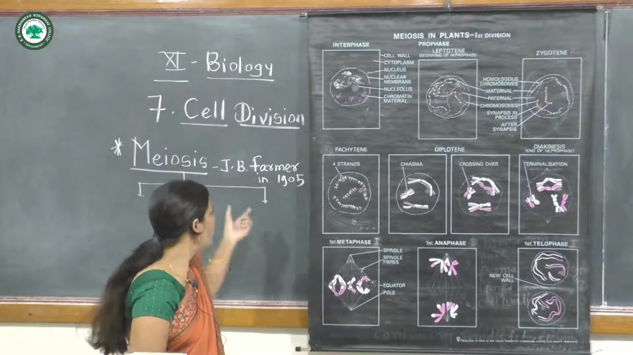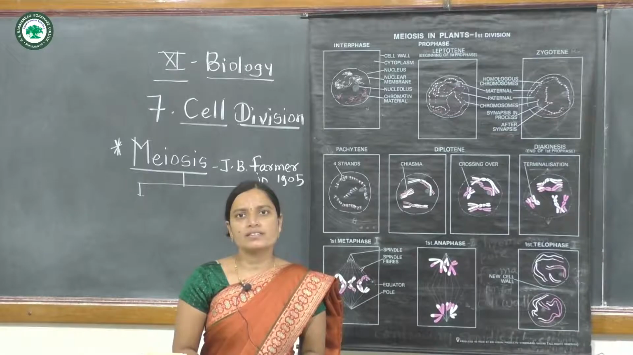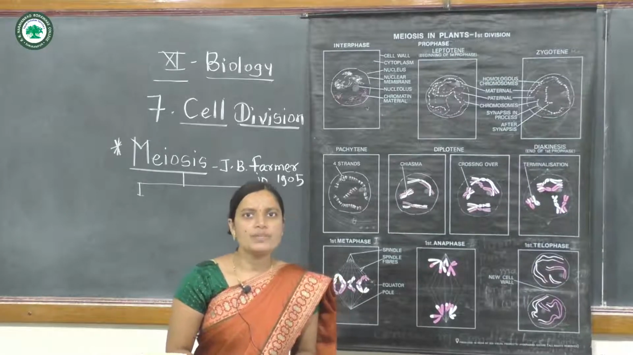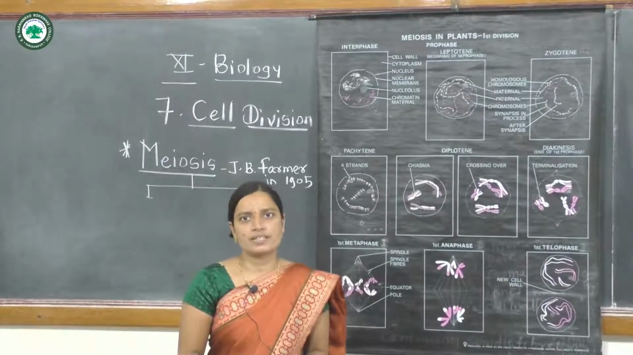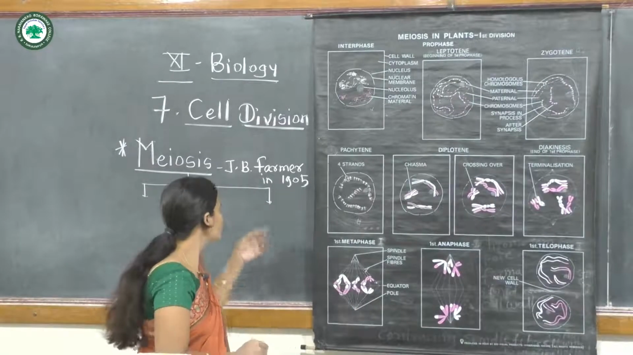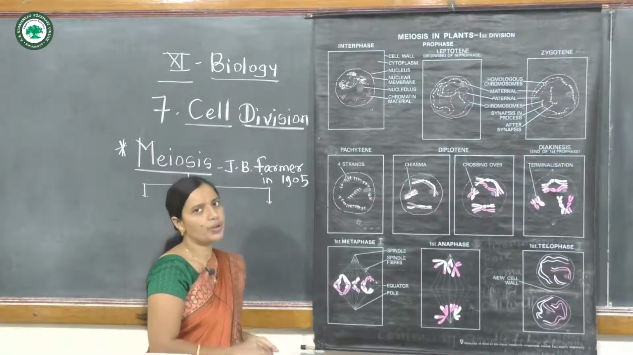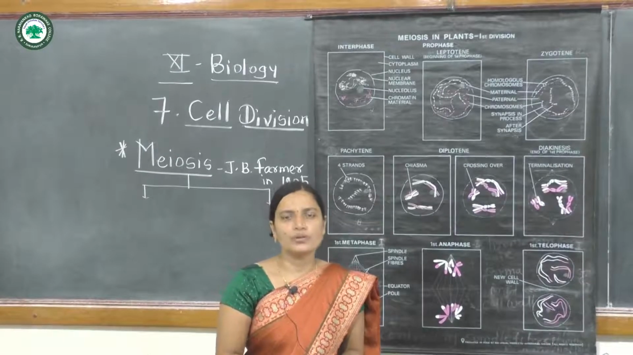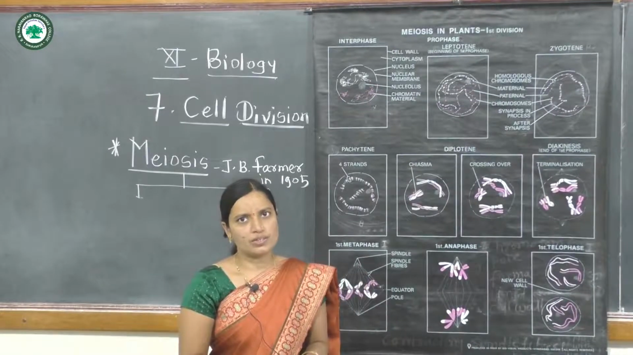Now the next cell division, meiosis, is called the reductional cell division. This meiosis takes place in the reproductive cells, and it was first observed or coined by J.B. Farmer in 1905. Meiosis takes place only in reproductive cells during the formation of daughter cells.